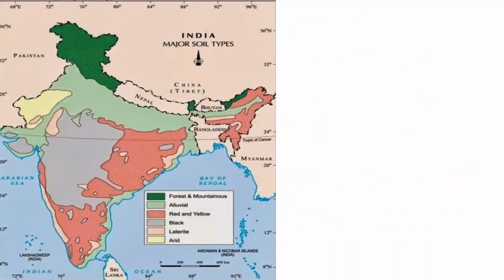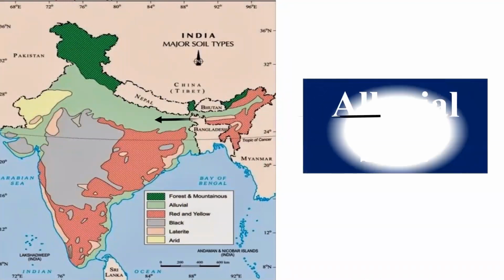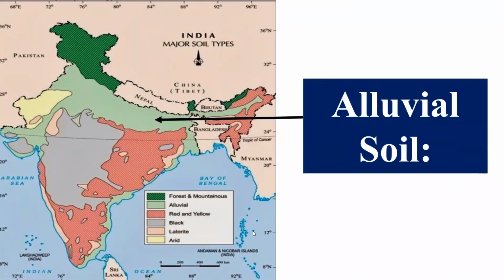Okay. Now this is the part of India. You must know about it. Where is the alluvial soil? Now student, you can see this. This is the northern part of India. It has alluvial soil also. And you can say that this is the coastal area, the Eastern Ghat coastal area, where different rivers make deltas. So that's why these areas have alluvial soil also, right? Hope this is clear.